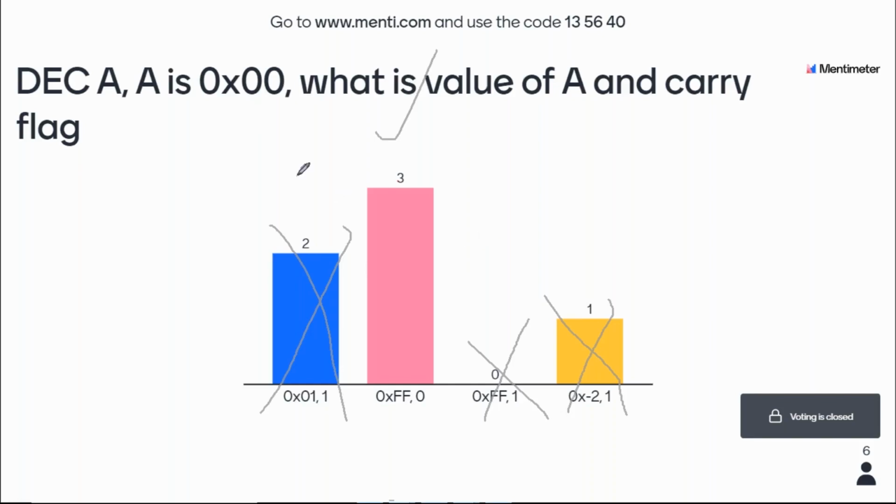Similarly, since this is an 8-bit number, the max value is FF, the min value is 00. And when it rolls over, it goes back to all the bits set. So that's what the decrement instruction will do. And we have also looked at that decrement will not touch the carry flag, so the carry flag value will be 0. So I think the answer is FF and 0. We'll use a calculator to prove this again.